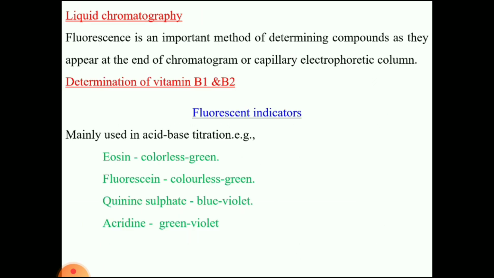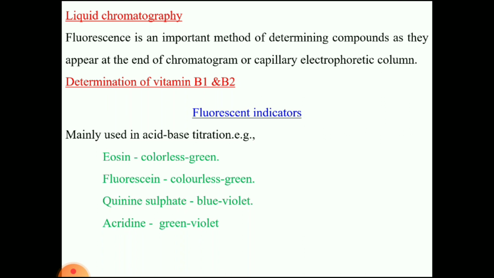It is also used in liquid chromatography. Fluorescence is an important method for determination of compounds as they appear at the end of the chromatogram. So we are using chromatography techniques, liquid chromatography techniques and TLC, for all these things. Capillary electrophoresis columns we are also using. Fluorescent stationary phases are there. Determination of B1 and B2.